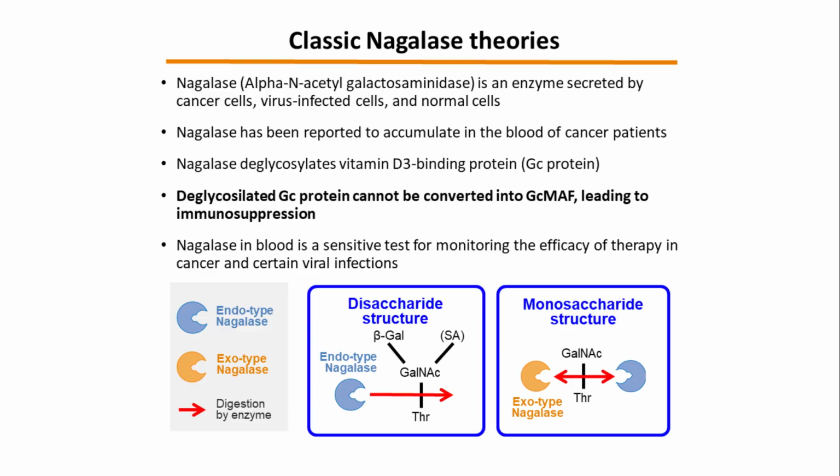Nagalase works on the vitamin D3 binding protein, also called GC protein, by removing its sugar parts. Once these sugars are gone, the GC protein can no longer be turned into GcMAF. Without GcMAF, the immune system becomes weaker. According to this theory, this process is a key way that Nagalase lowers immune activity. The idea has been widely discussed, although it is still debated.